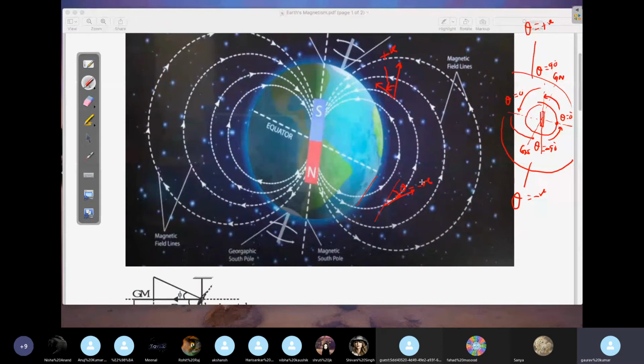If you want, you can take a screenshot of this. It is not that complicated. Now I guess you are able to get a feel for what is happening here. It is very, very important, because they straight away ask you questions based on these common concepts. They will ask you the dip angle sign, so you won't be able to answer it clearly if you don't know the concepts.